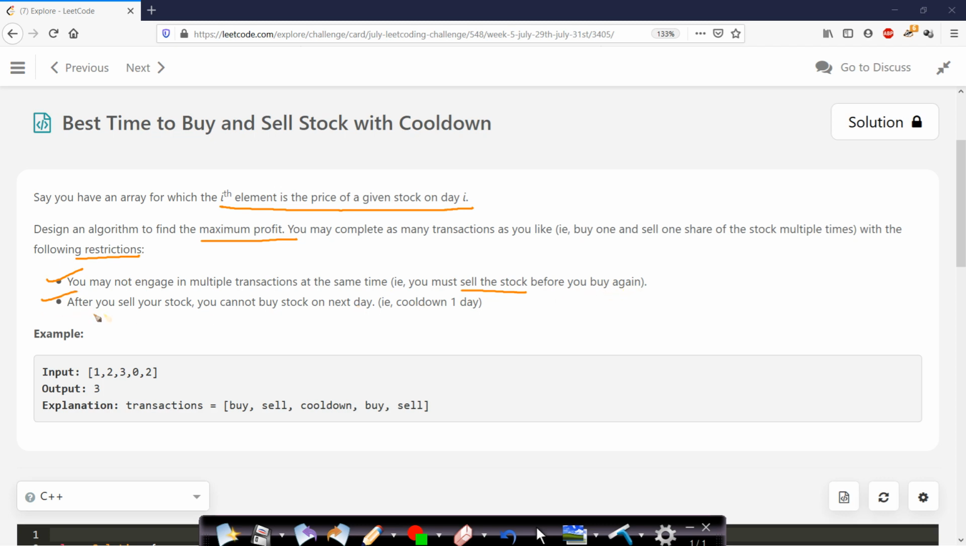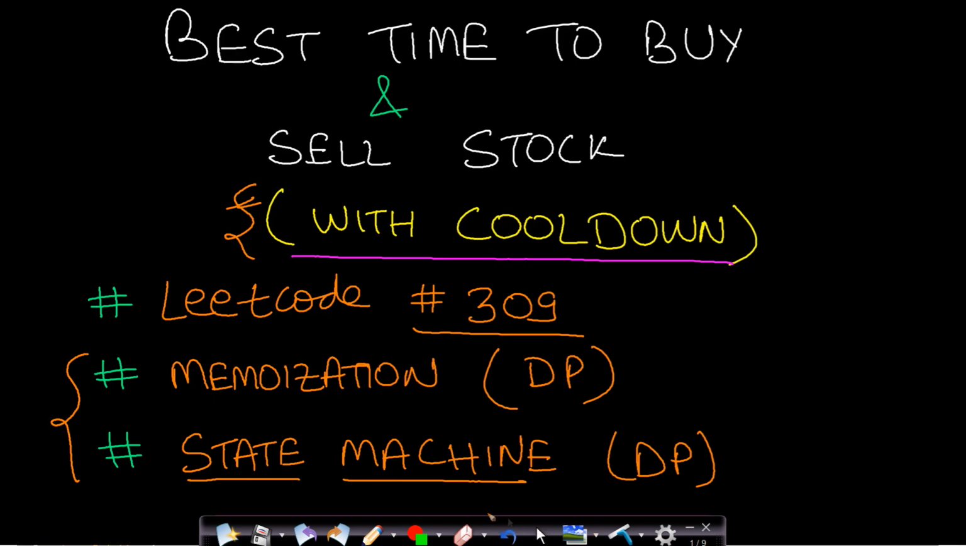And the second constraint is that after you sell your stock, you cannot buy stock on the next day. So this is defining cooldown period equals to 1 day. So this is the added constraint from our previous very similar problem. So the link for the previous problem will be present in the description below. You can check that out.